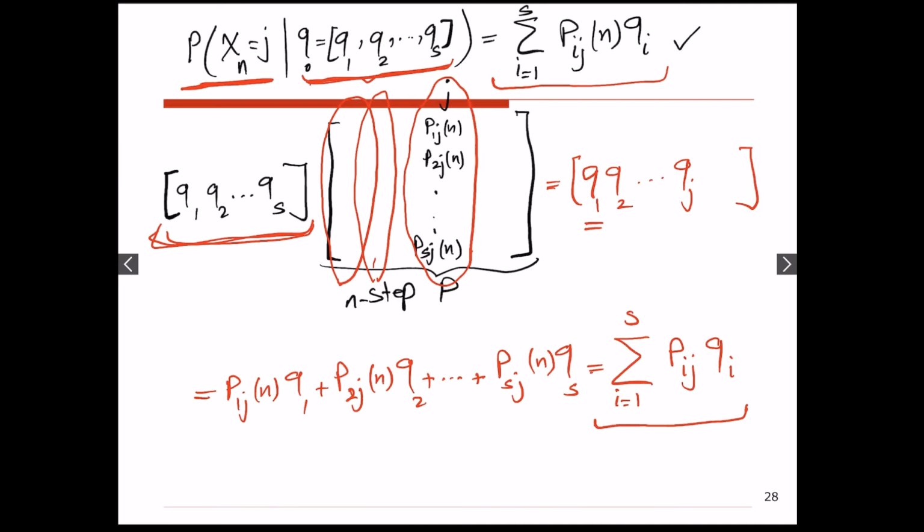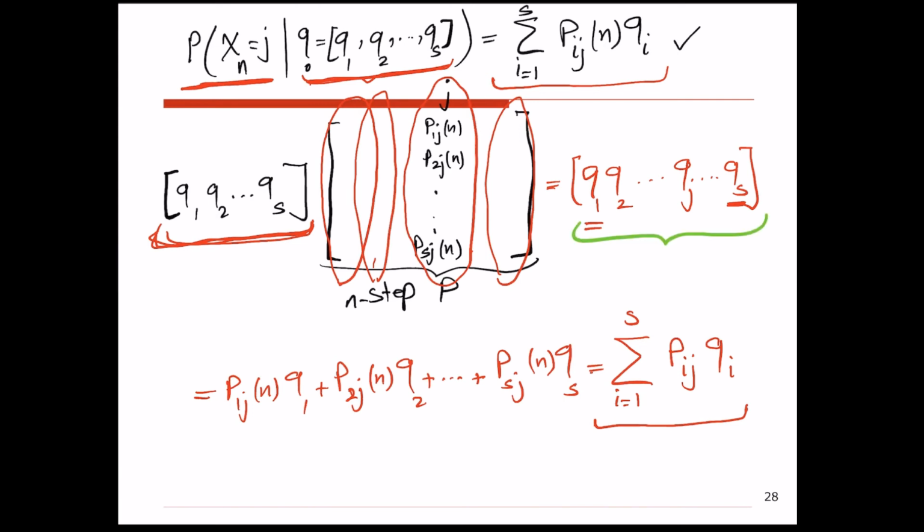So we can do all these calculations, and at the end we can find Qs, which is calculated by multiplying vector Q by the last column of the n-step transition probability matrix P. And again, that shows me the probability that after n transitions, I end up at the state S, given the fact that I don't know where I am exactly right now.